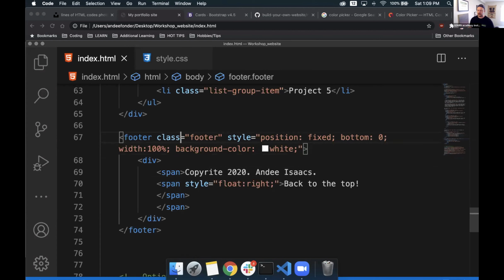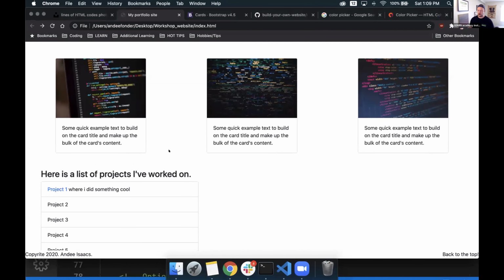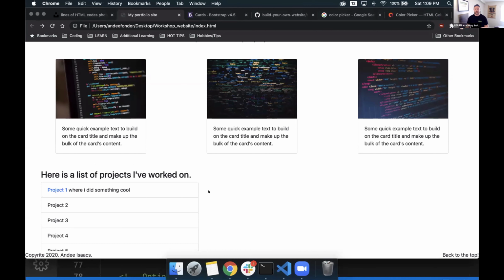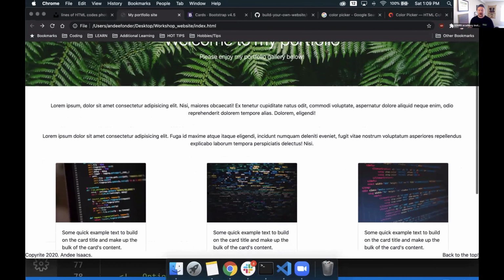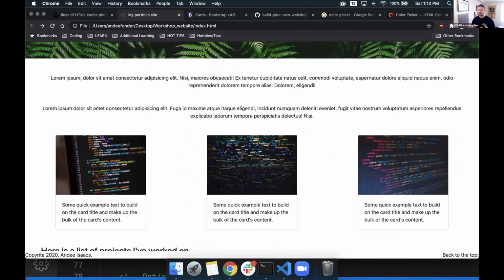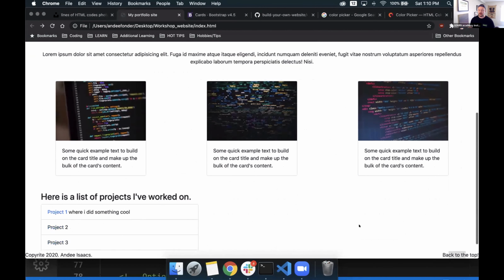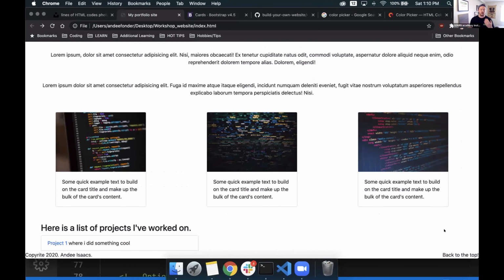So this footer class spans all the way around, wraps all of our other child element code inside of there. Let's go back and take a look at what that looks like now. Cool. So it's at the bottom of the page. Excellent. But we'll notice if we scroll up, it stays with us as well. It's right there, ready to go. So it's always going to follow us. So at any point, when we get to this in a second here, we're going to have this back to the top. They don't have to scroll all the way to the bottom of the page. They'll be able to click this button at any point and go right back to the top of the page for us. Let's make that happen.